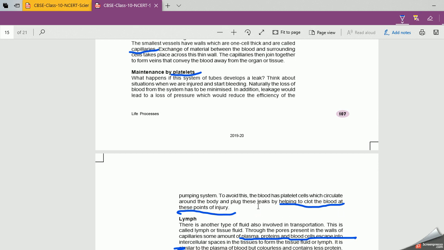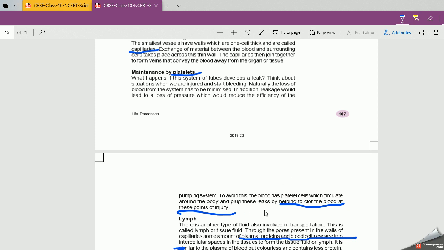Plug these leaks, what is the meaning of this? That means whenever your tissue gets damaged, ruptured, after 1 or 2 minutes, you'll see some mesh-like structure, right? That is called fibrin, right? That prevents the leaking of blood, and it helps these platelets in clotting the blood at the point of injury.